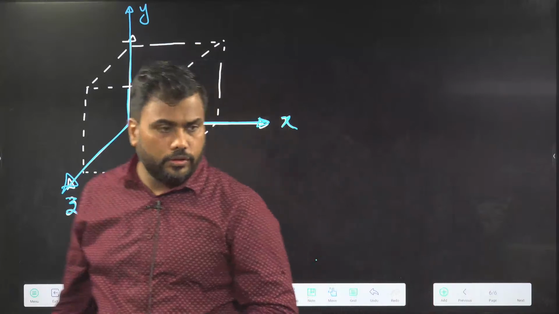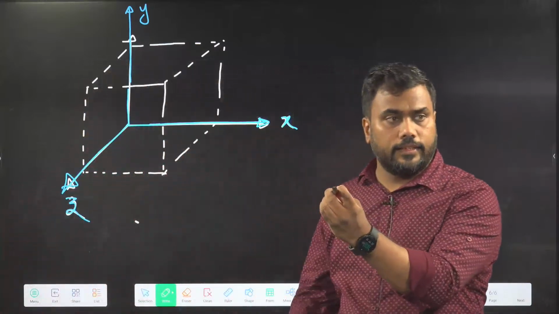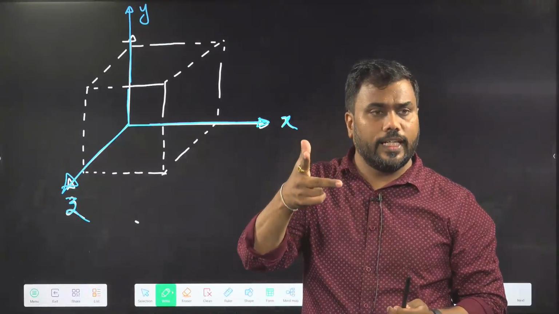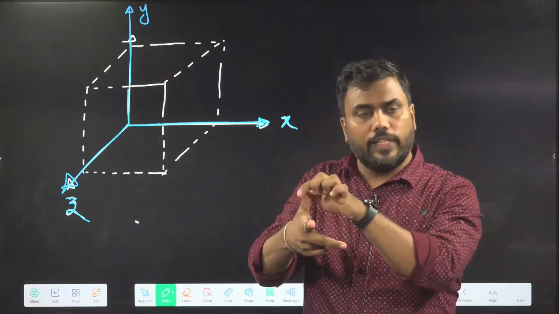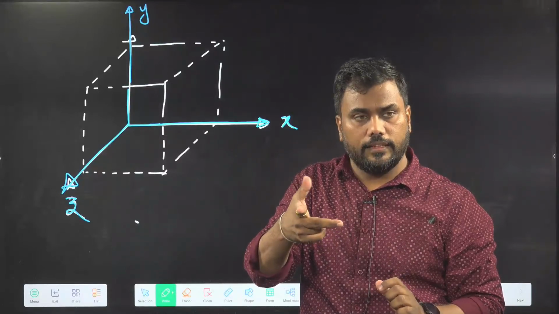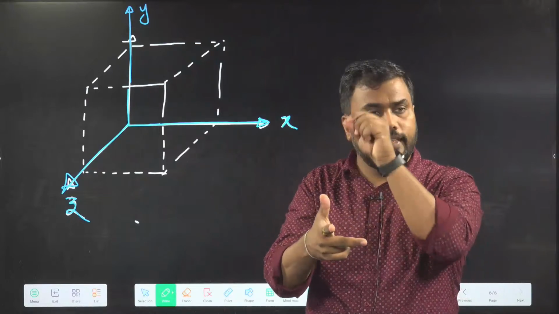If I try to show these axes here, so if this pen is the x-axis, or with 3 fingers I can show the X, Y, Z axes. If this is X, this is Y, this is going to be Z. X facing towards you, Y here, then Z will be upward.